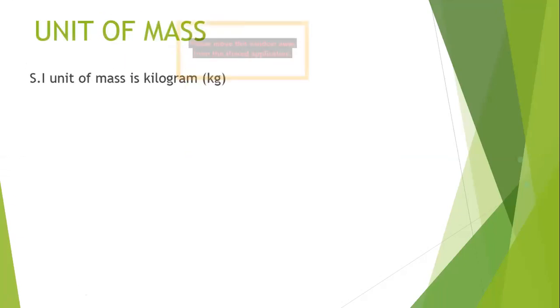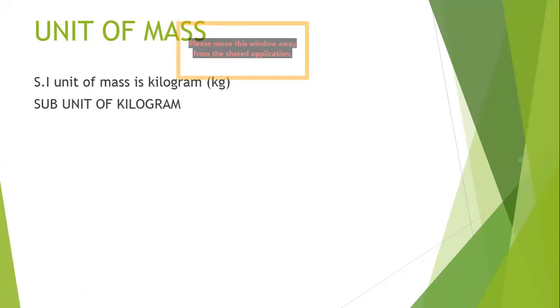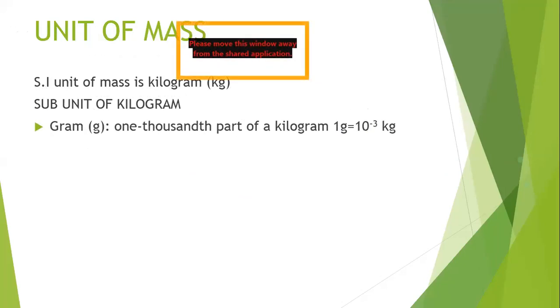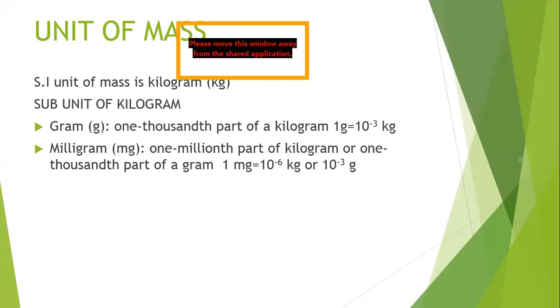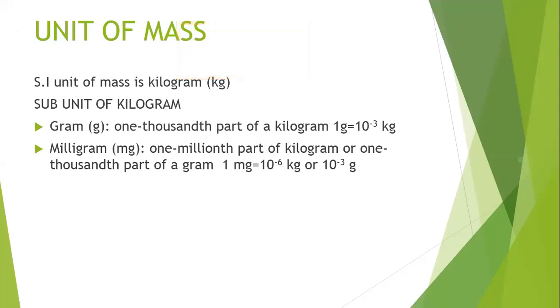Unit of mass. The SI unit of mass is kg. We have subunits as well, like the gram. 1 gram is nothing but the 1,000th part of a kilogram. Then we have the milligram. 1 milligram is 1 millionth part of a kilogram. Understand? This is a little confusing. Gram is the 1,000th part of a kilogram, meaning if I take 1 kilogram and divide it into 1,000 equal parts, and take one part of it, that is my 1 gram.